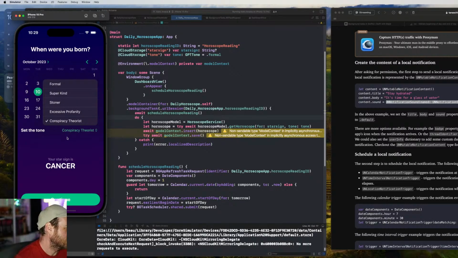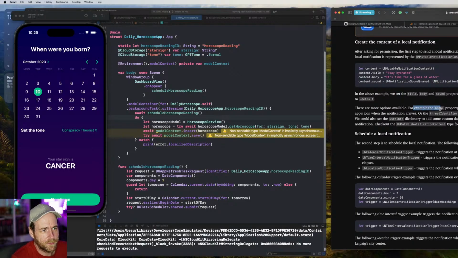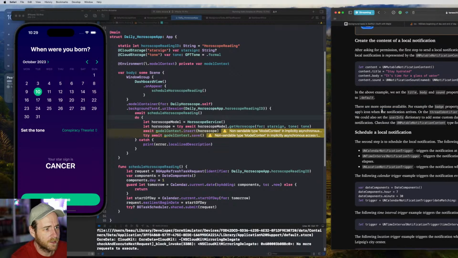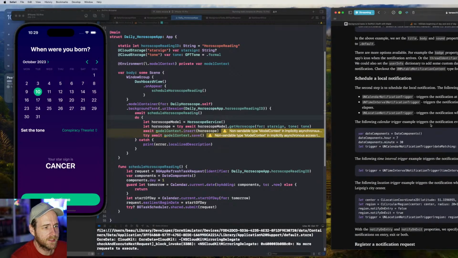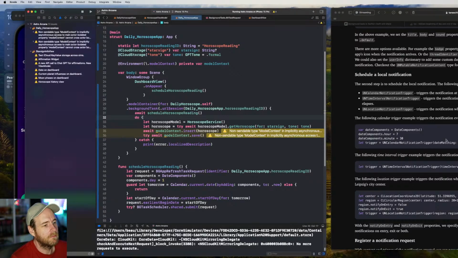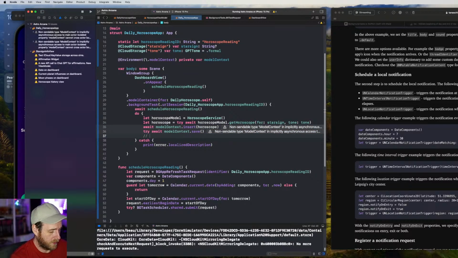And then we've got some others here. So there are more options available. For example, the badge property that specifies the number to apply to the app's icon when a notification arrives. Probably won't do any badges. We don't need that. Schedule a local notification, so we can schedule it. We want this to happen immediately after we have finished our background task. So if our background task comes through and everything is fine, we get a save here and it works. We want to post the notification here. So this is what we'll do. And then this gets presented to the user.